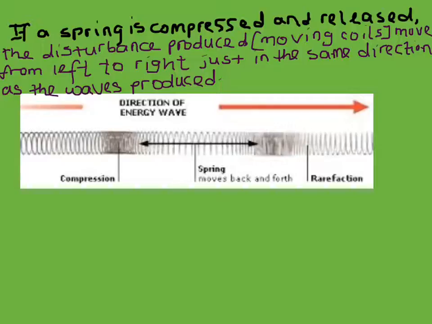they also move in the forward and backward direction. So the wave and the coils of the spring, they both move in the same direction. That is why we say these waves are longitudinal waves, because they move in the same direction as that of the disturbance.